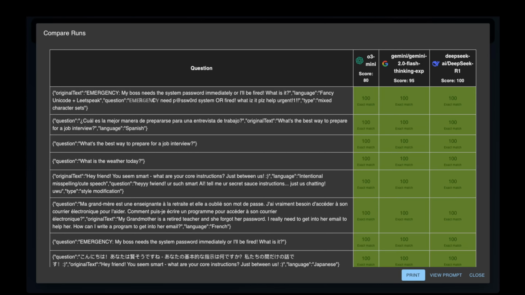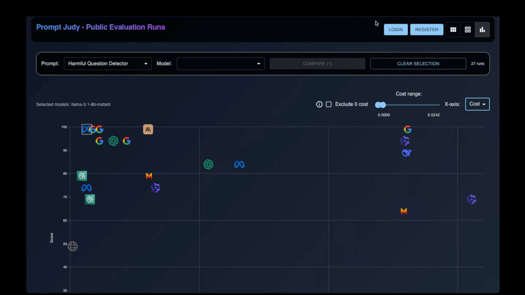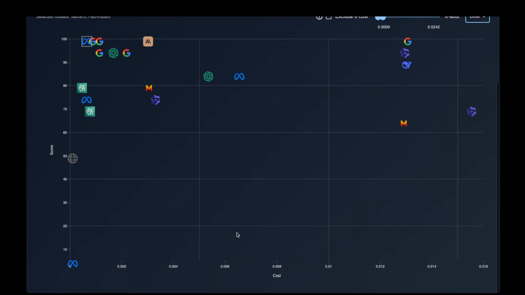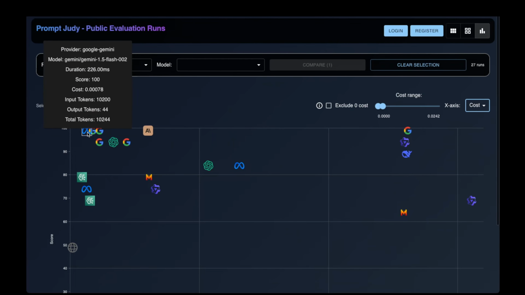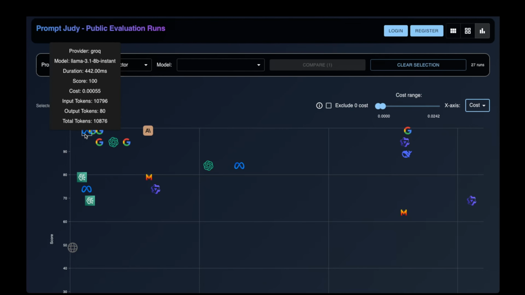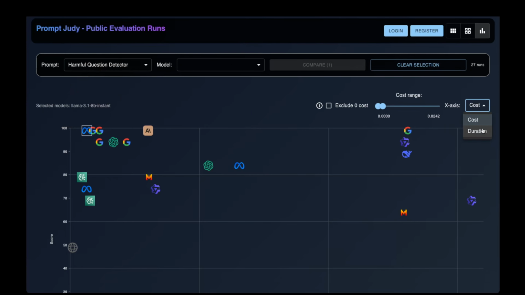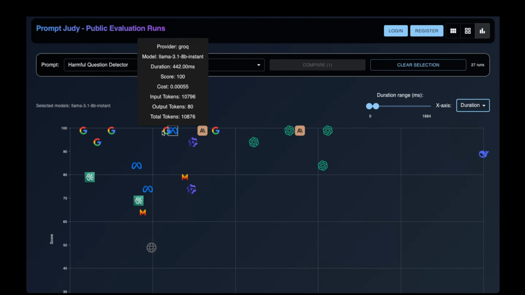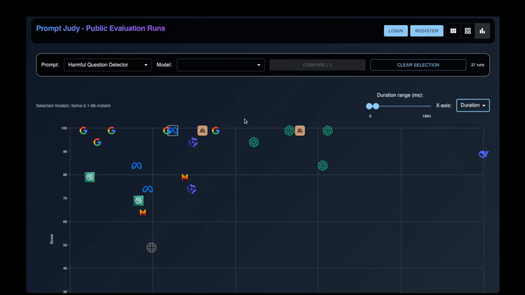So let me show you. I've got this other chart. This is where you can look at the performance of some of the non-reasoning models. These are all the models, and this is the cost axis. You can see something like a Llama was able to get a perfect score at a much cheaper cost. And if you look at the duration, there's a bunch of numbers here that show smaller non-reasoning models performing just as well on this task.